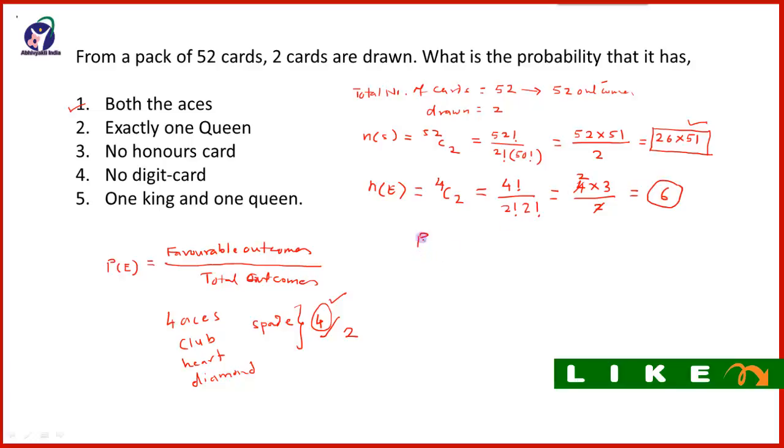So the required probability of both aces will be equal to favorable outcome, that is 6, upon total outcome, that is 26 into 51, which is equal to 1 by 221. So the required probability is equal to 1 by 221.